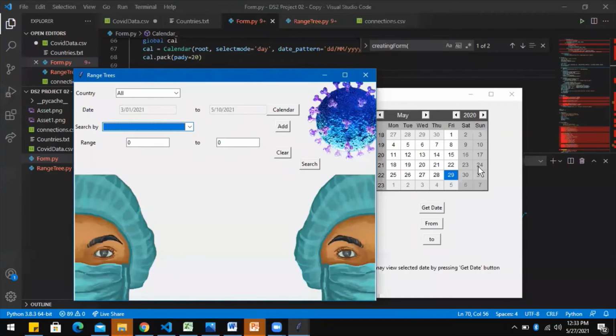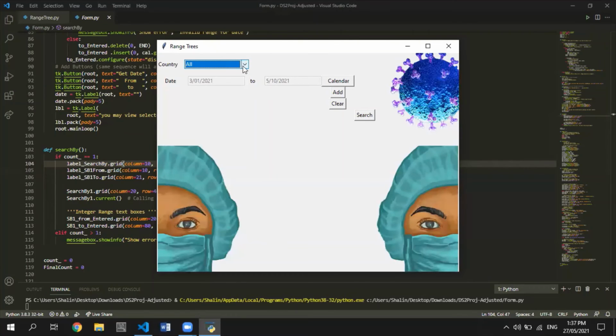Note that all the constraints I have just told you get checked on this search button, and the entries from this form are then taken to the function discussed before, where we are creating range trees and then the searching occurs. Okay, so first let's demonstrate searching on 1D range tree.